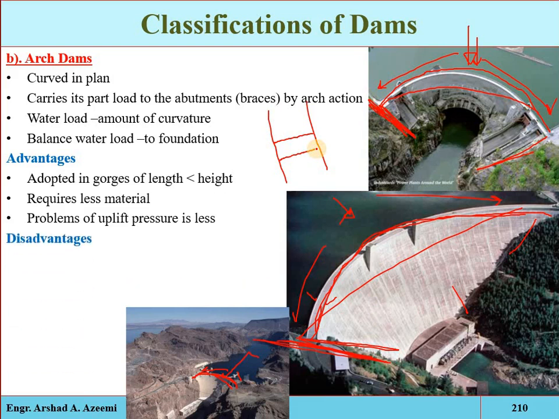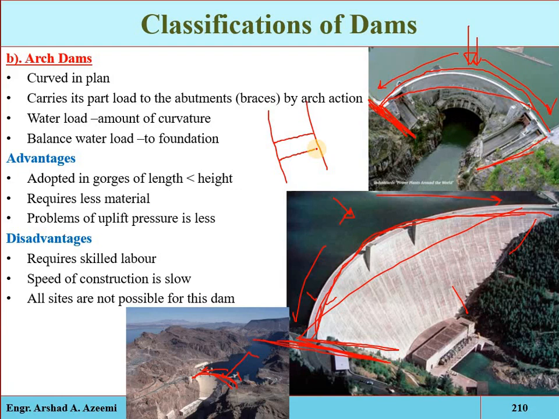And what are the disadvantages? It requires skilled labor and sophisticated formwork. The design of an arch dam is also quite specialized, and the speed of construction is slow. Also remember, it requires very strong abutments of solid rock, capable of resisting the arch thrust. Hence it is not suitable in locations where strong abutments are not available. And unfortunately, only a few sites are suitable for this type of dam.